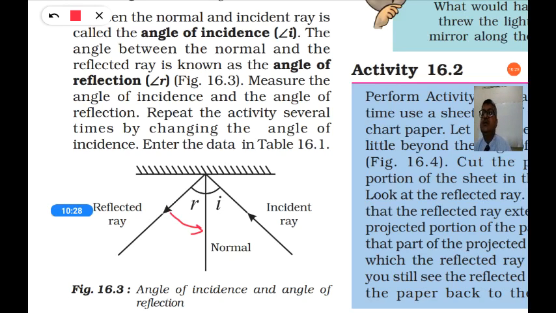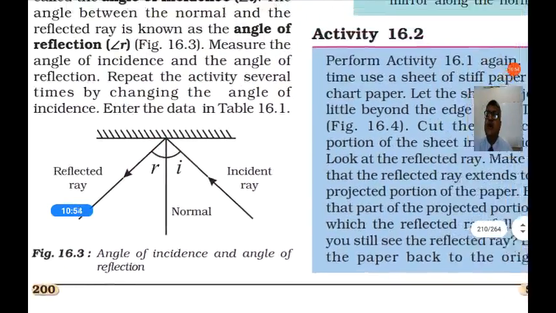So measure the angle of incidence and angle of reflection using the protractor and repeat the activity several times by changing the angle of incidence. So you send the light at different angles and calculate the angle of reflection and the angle of incidence and make a table. Enter the data in table 16.1.